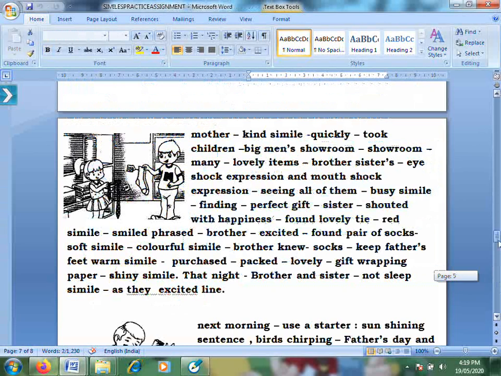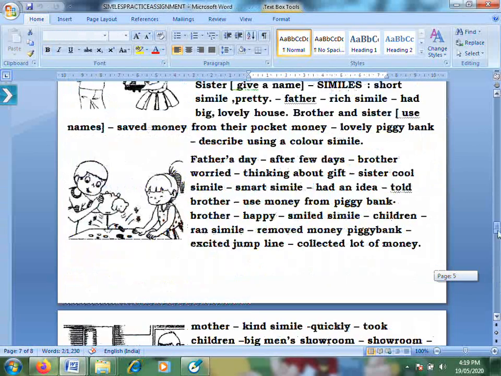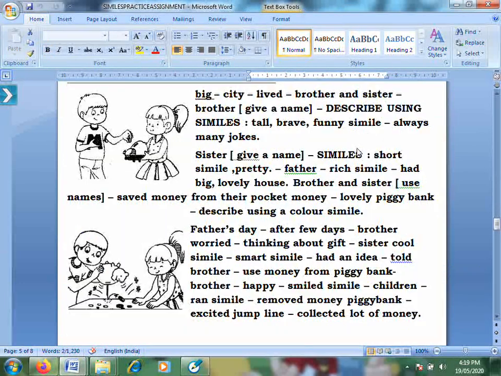It's absolutely okay to use your own vocabulary. That's more than welcome. But I need you to make sure you're combining emotions and expressions both, so that your write-up becomes stronger. So over here: big city, live brother sister, give brother a name, describe him.